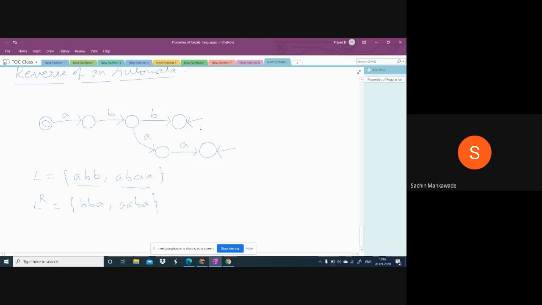Now change the directions of the arrows. Don't change the labels. Whatever these directions, we just reverse them. So this is towards this now, so we will change this direction to this side, and we change every direction.